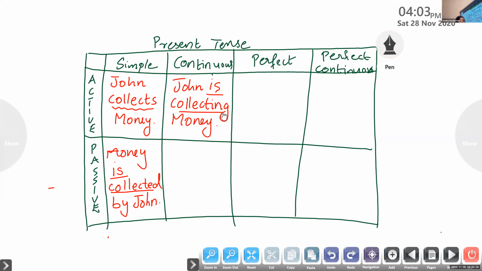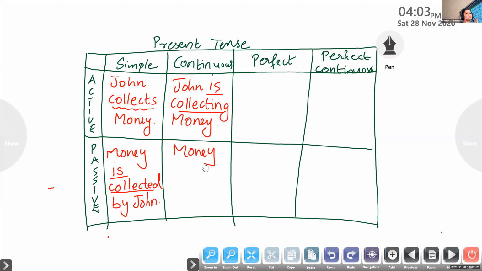Now we are going to change the sentence from active voice to passive voice. I know that this is not familiar, but let's try. Ready? First of all, John is the subject. Remember, money is the object. So we need to interchange the position of John and money first. So the passive voice should begin with the object of the active voice. That is money.